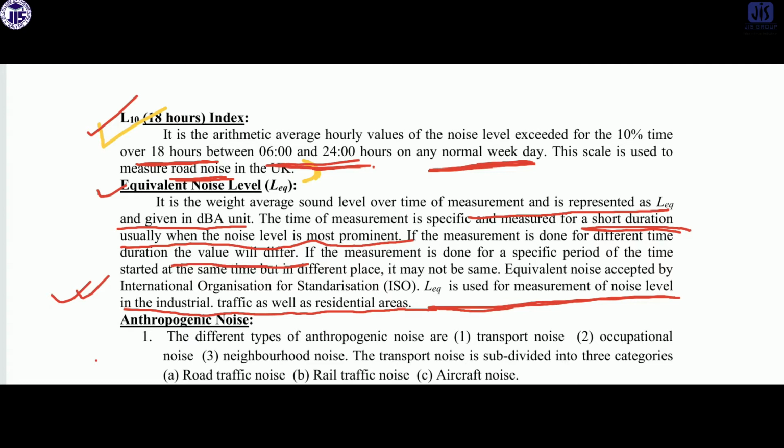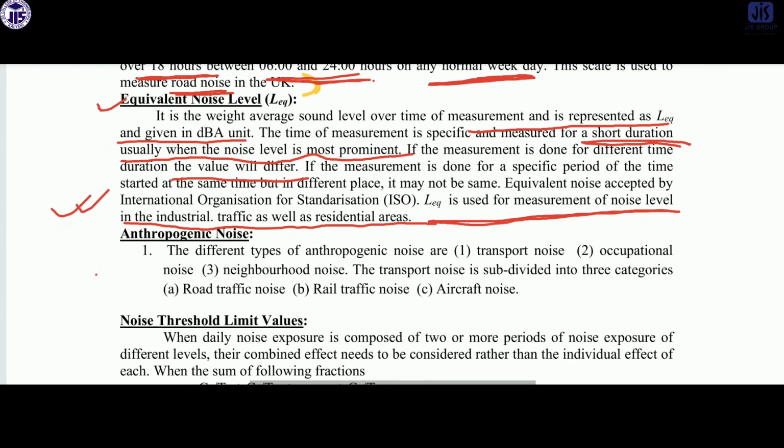Now come to the point of what anthropogenic noise is. There are different types of anthropogenic noise. The first one is transport noise, the second one is occupational noise, and the third one is neighborhood noise.